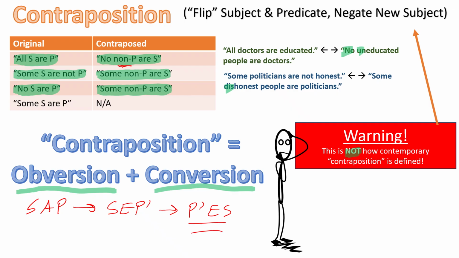Now for all of these, by the way, how do we know, for example, that this here is valid? Well, we could think about distribution. That's one way to do it. That is to say, is the term distributed? Do we know its full extension? I have articles and other videos on my YouTube channel that go more in depth with that.